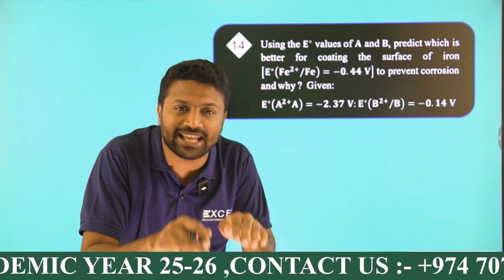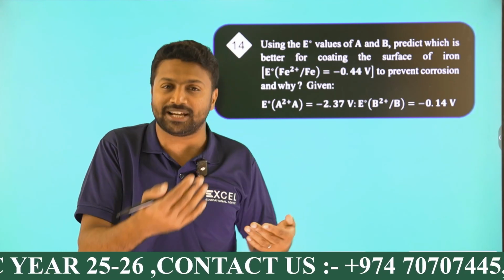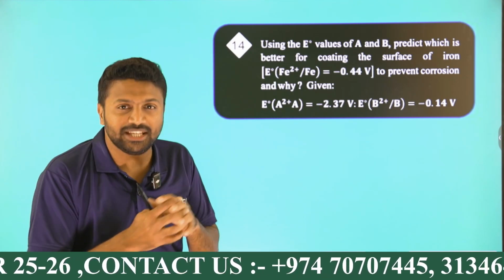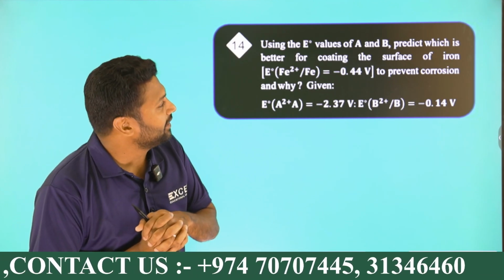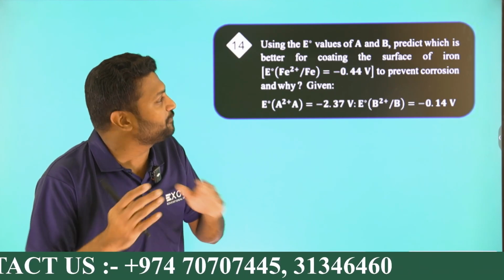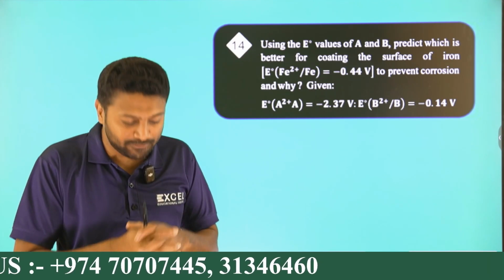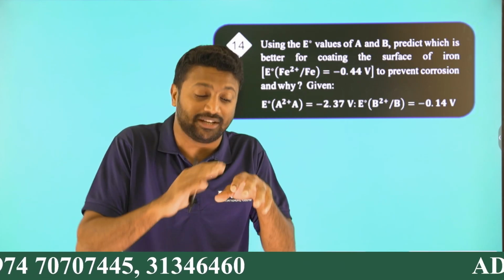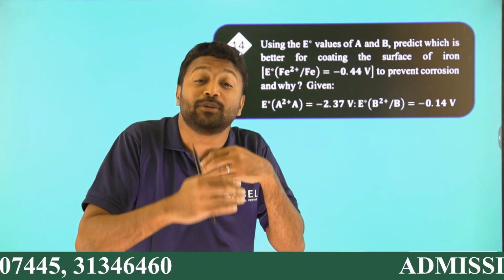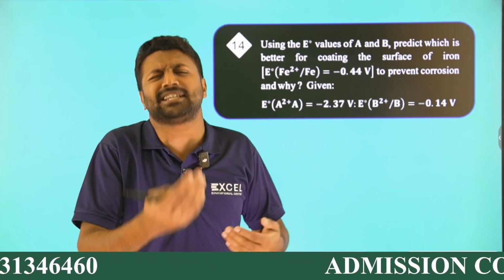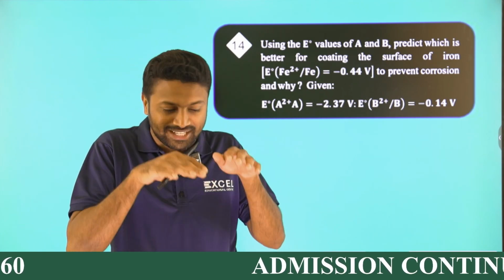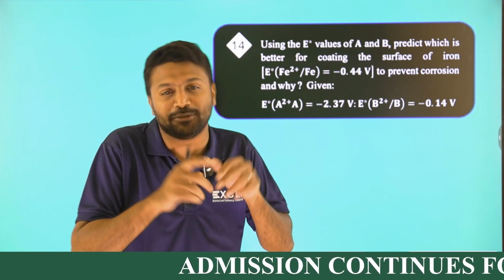Electrode potential less means more reactive. If you want to protect iron from corrosion, you can coat iron with more reactive metal. More reactive means less electrode potential, because electrode potential and reactivity are inversely proportional.